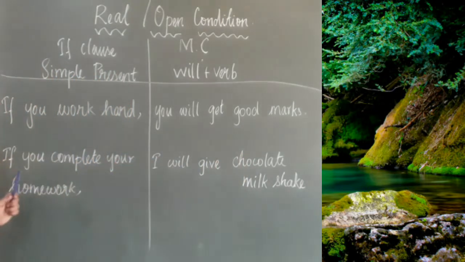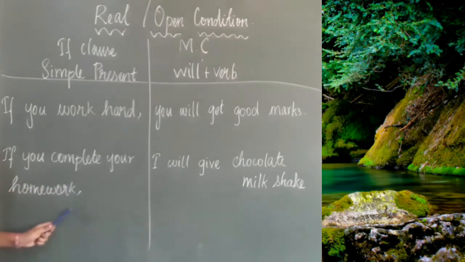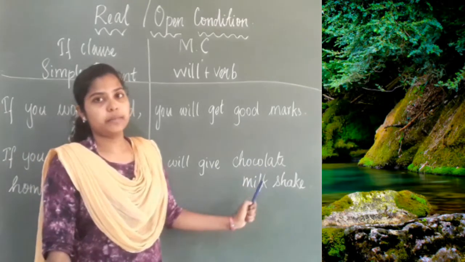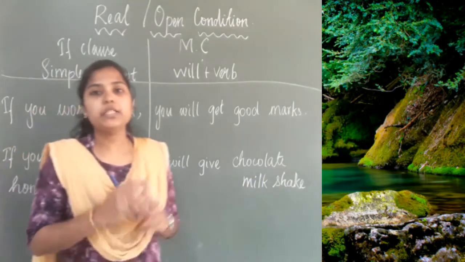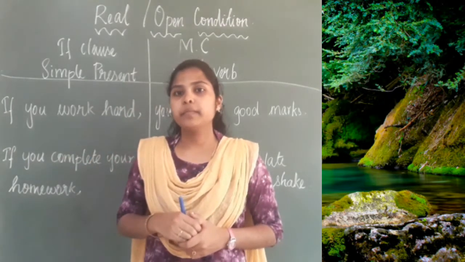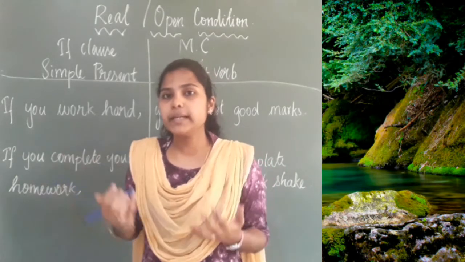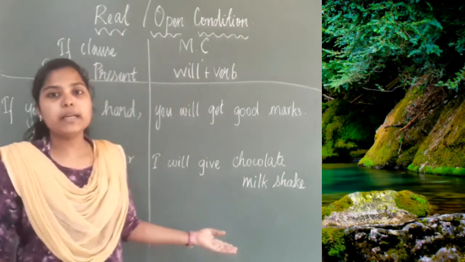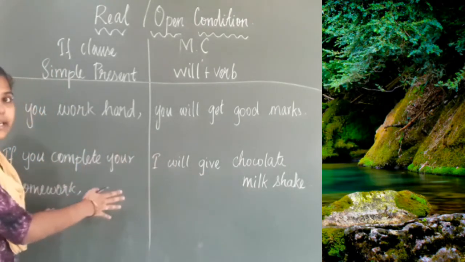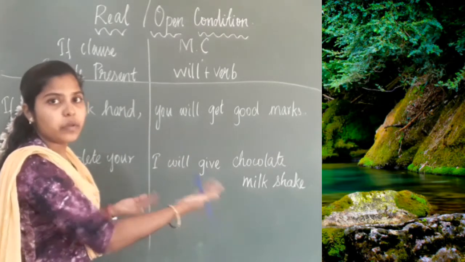Now look at the second example. If you complete your homework, I will give chocolate milkshake. If you complete your homework, then what will you get? You will get a chocolate milkshake. So this is the outcome if you apply this condition. If you do this, you will get this outcome. You will get a milkshake.